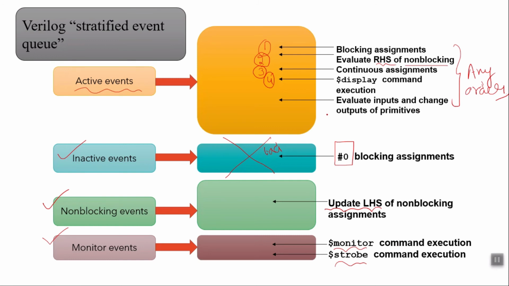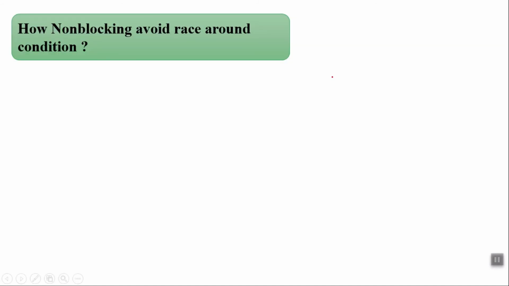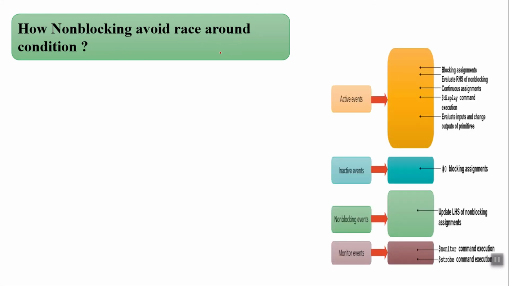Now to understand how the non-blocking assignment statement eliminates the race around condition that we face with blocking statements, let's take our event regions. Let's take an example of a blocking statement. Suppose there are two always blocks, and in the IEEE standard, these always blocks can perform in any order.